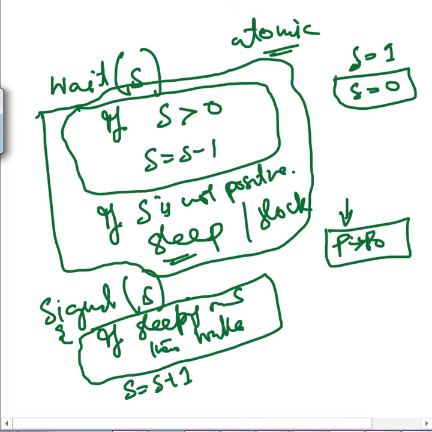Say for example p0 comes, then p1 has come, then p2 has come. It will wake firstly p0, okay, it will not release the lock, it will wake the p0 and return back. And then when p0 is done, it will do the signal, it will wake the p1. Then when p1 finishes its critical section, it does the signal operation, and then wakes the p2. And when p2 finishes its critical section,